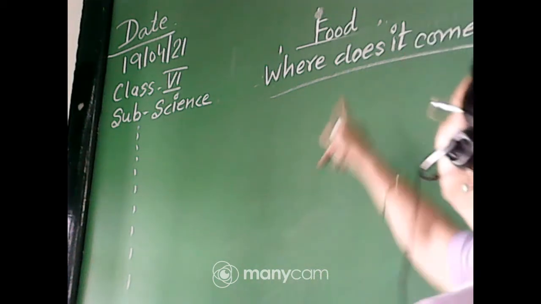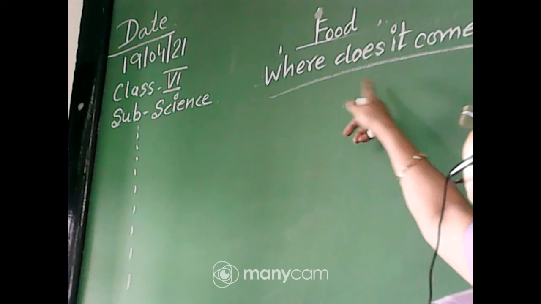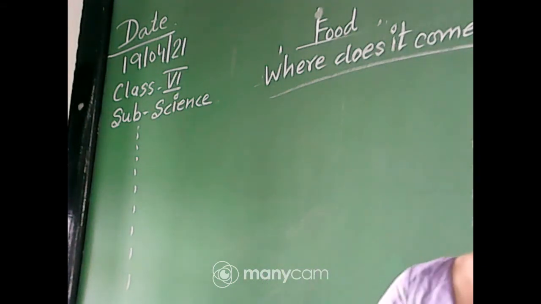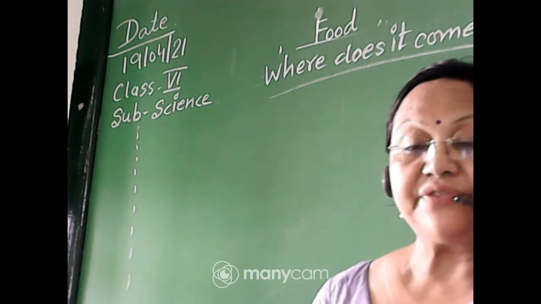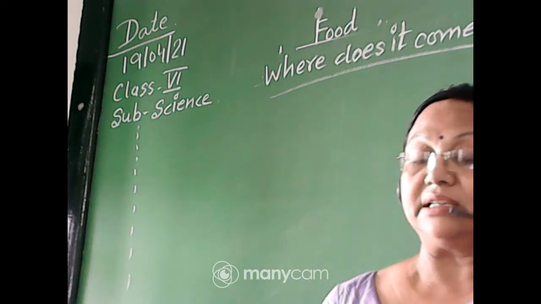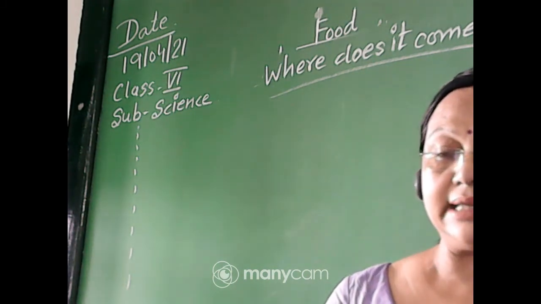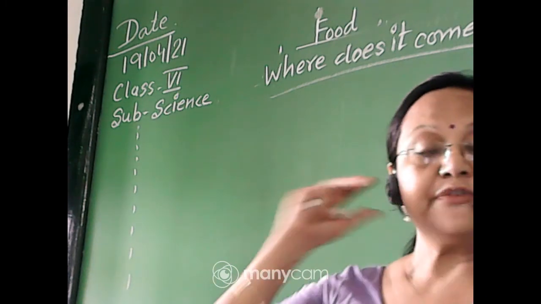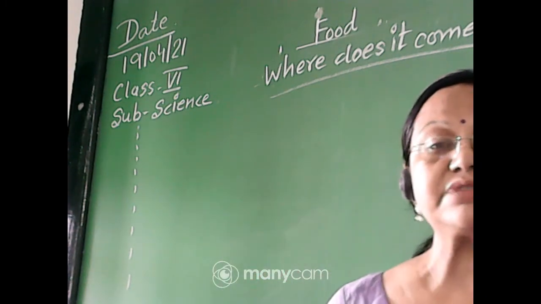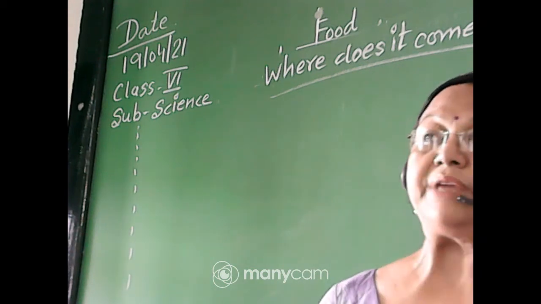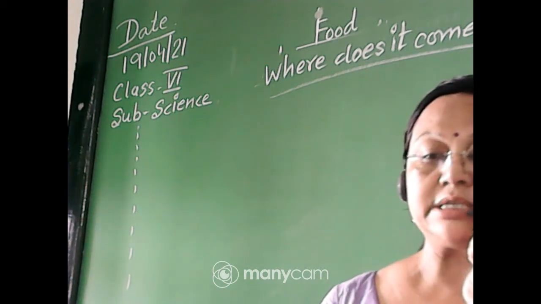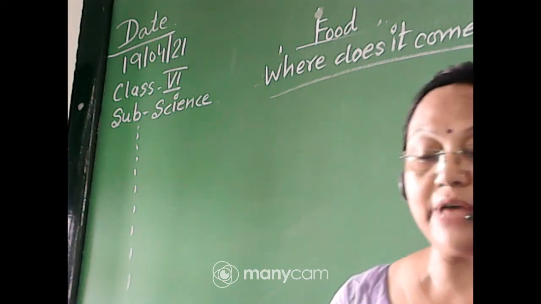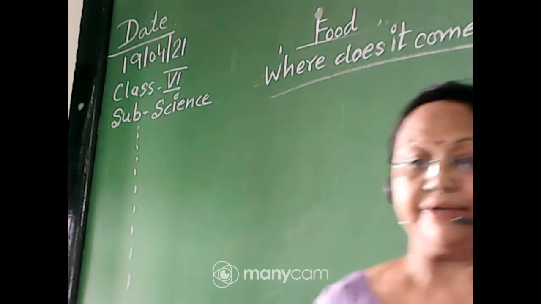As we are doing food, in activity 6 we have defined and discussed the different food habits of different kinds of animals, whatever food they eat. Few animals are herbivores, few are omnivores, and few are carnivores. So they all have different kinds of food habits. Now here we are, activity 7.